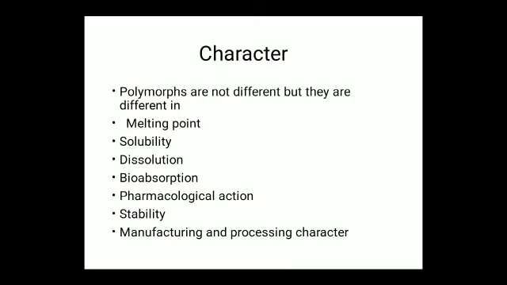Next one, characteristics of polymorphs. Polymorphs are not different chemically, but they differ in their melting point, solubility, dissolution, bioabsorption, pharmacological action, stability, and manufacturing processing characters, which can change for each crystal form.